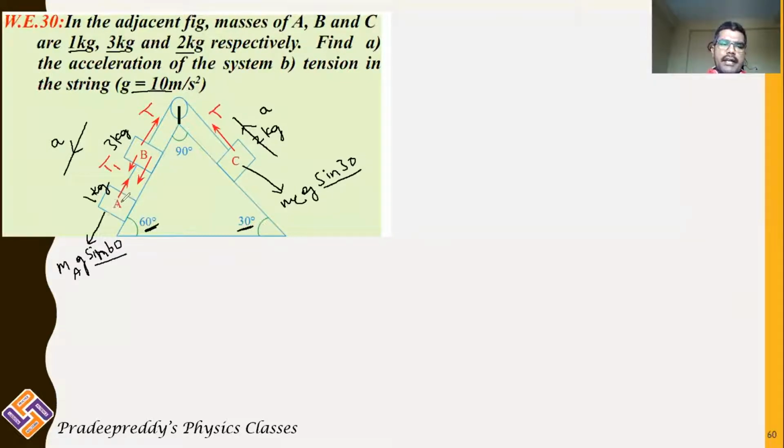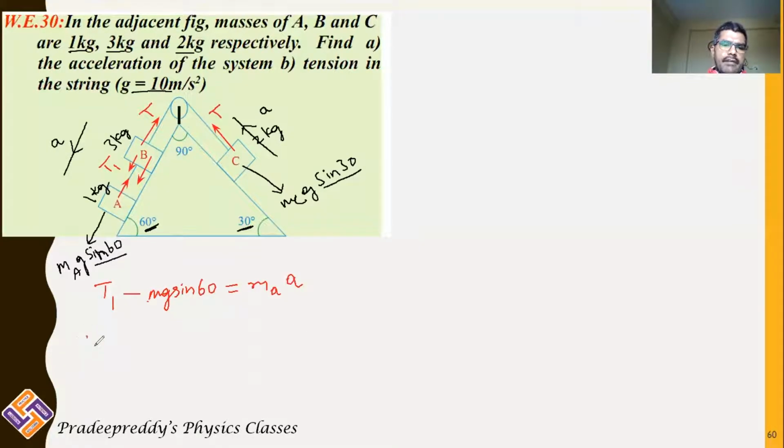So taking free body diagram for mass A, you will be writing it as, take this mass A. Upward force, take it as positive. Downward force, take it as negative. Upward force, there is tension T1. T1 minus downward force is mg sine 60. And this should be equal to, overall, the system is accelerating, we are considering, and we are telling that acceleration is a. So therefore it is mA, mass of object A, into acceleration a.